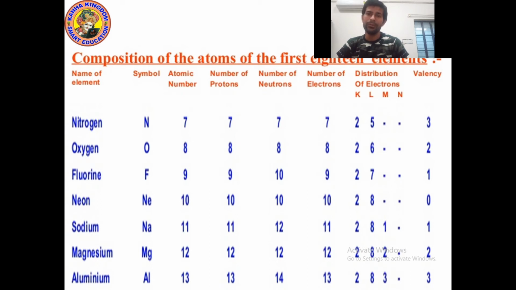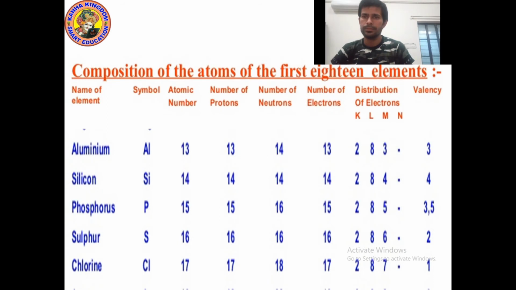In the same way for aluminium. Now let's see the remaining elements. Let's move on to the next slide. So kids, as you can see on the screen: aluminium, silicon, phosphorus, sulfur, chlorine.